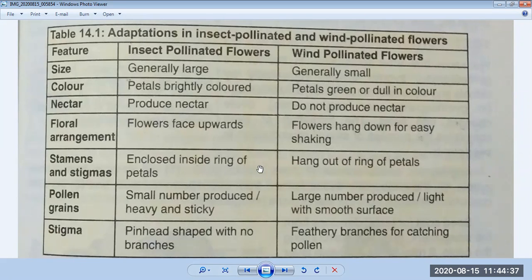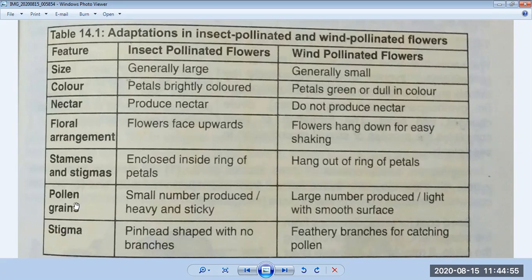But if it is a wind pollinated flower, means the flowers in which pollination happens due to wind, they hang out of the ring of petals. Here the ring of petals is hanging out. Here the ring of petals is inside. This is the difference between the two.